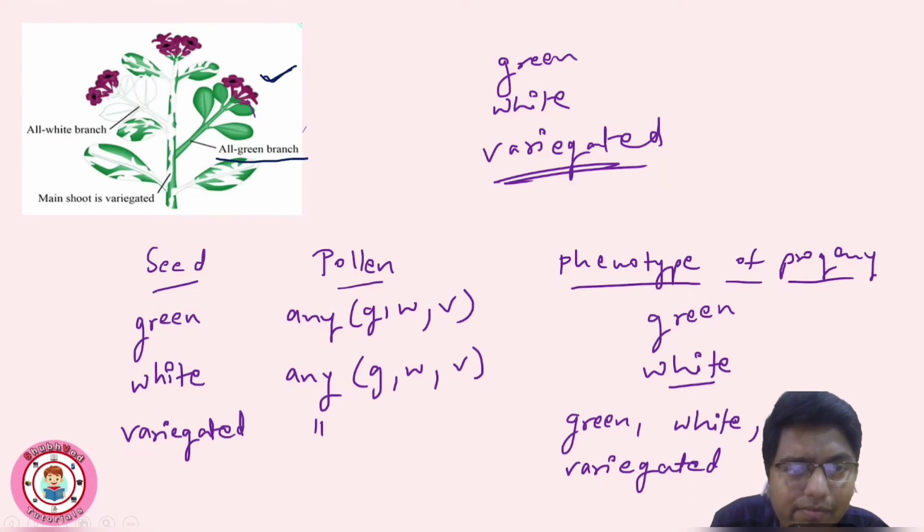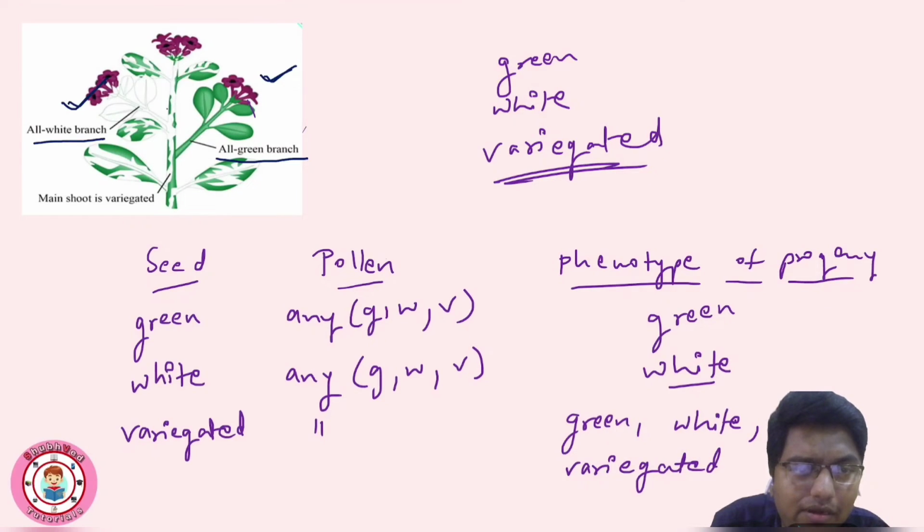Okay, it may be green branch pollen, it may be white branch pollen, or variegated branch pollen. The offspring phenotype will be green only, related to the seed, or we can say mother. So in the second case we took white branch flower, right, and any pollen, progeny is white only.